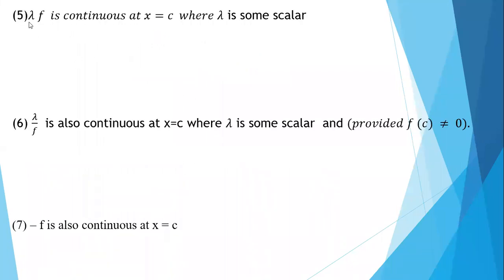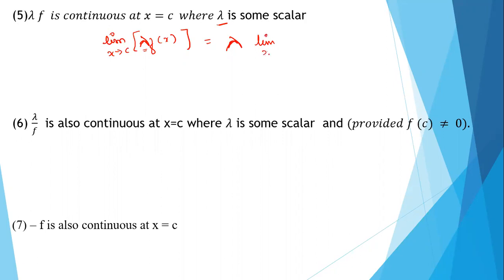Yes, next is lambda into f is continuous at x is equal to c. We need to prove this. Lambda is nothing but one scalar. So how to do this? So here limit x tending to c, lambda into f of x. Since lambda is a scalar, it can be a constant, 8, 9, numbers, it can take anything. So it is a scalar, so I can write lambda outside.